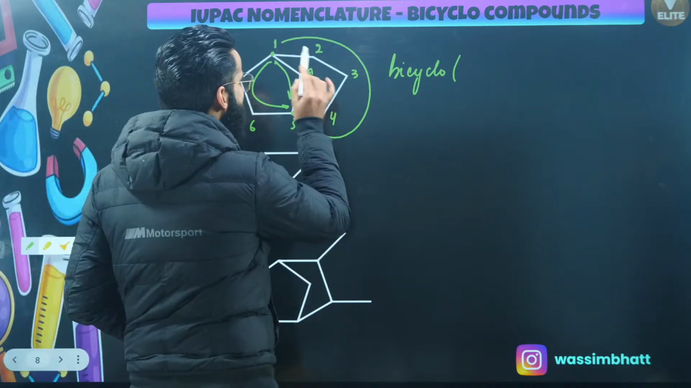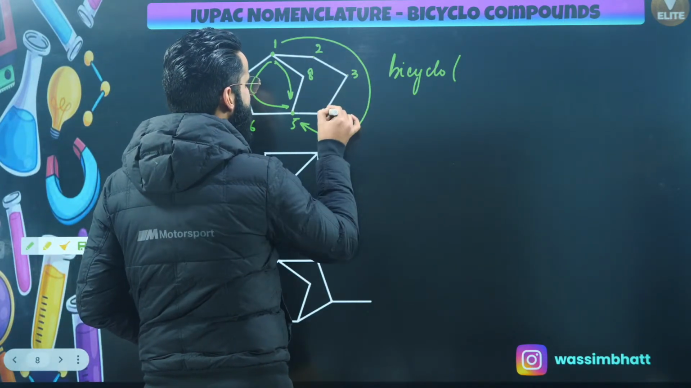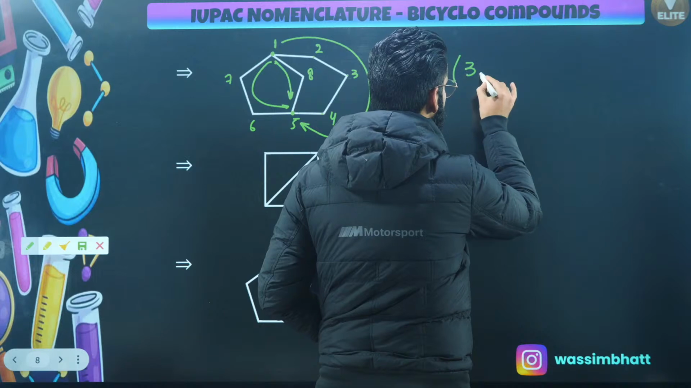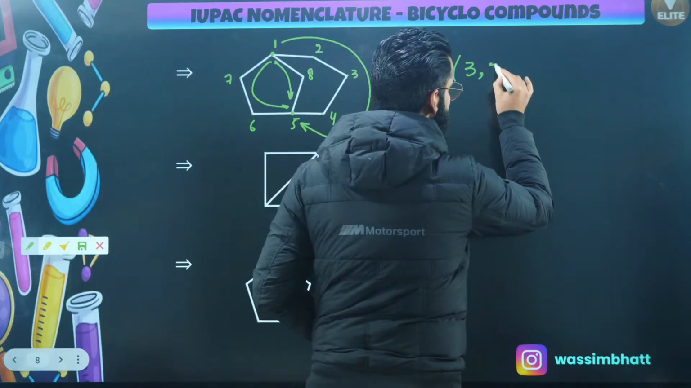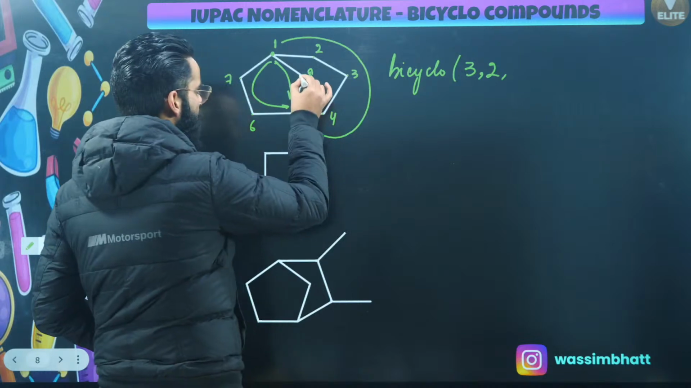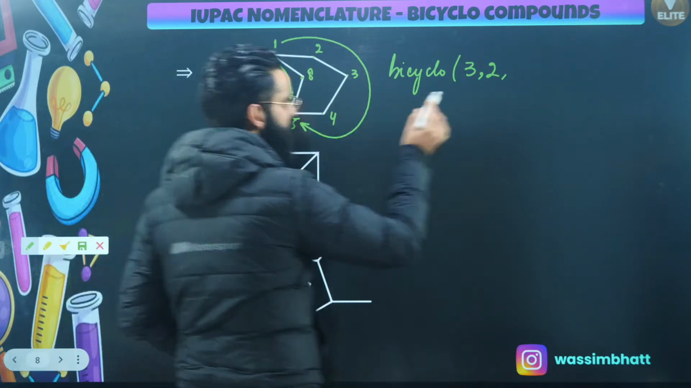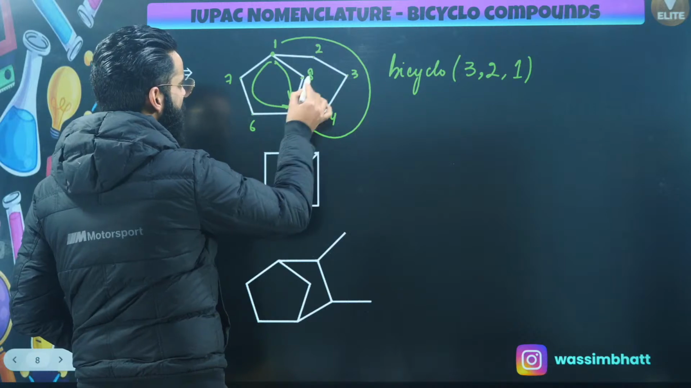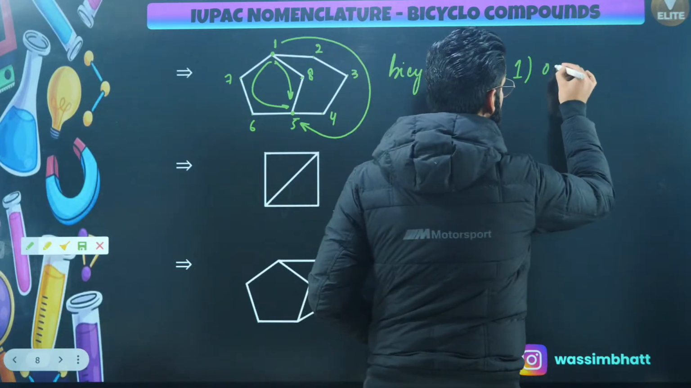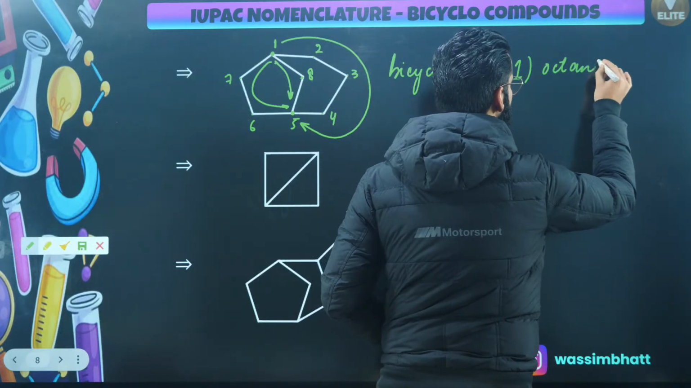How many carbon atoms are there in the longest path? 1, 2, and 3, right? It's going to be 3, comma. In the shorter one, 1 and 2, 2 carbon atoms. And in the shortest one, 1 carbon atom, right? So I'll be writing 1 over here. Total, how many carbon atoms are there? There are total 8 carbon atoms. So I'll be using the word root oct. Everywhere is single bond, so it's going to be octane.